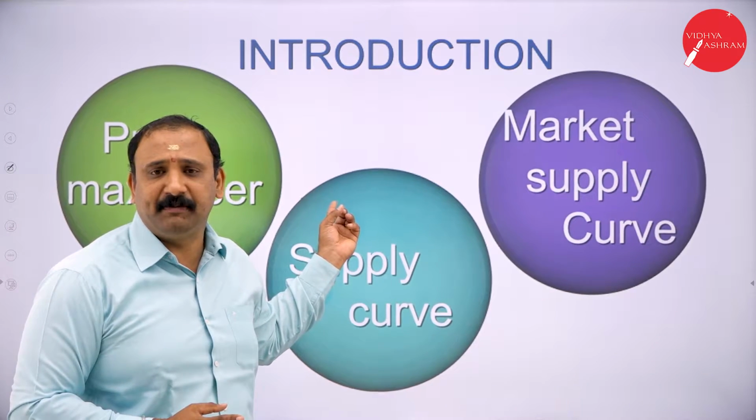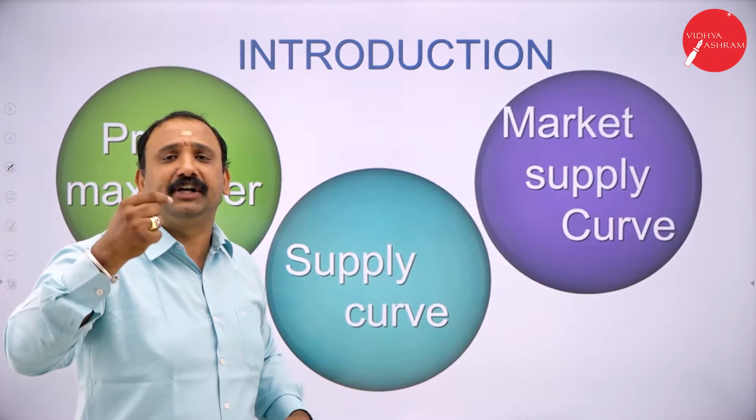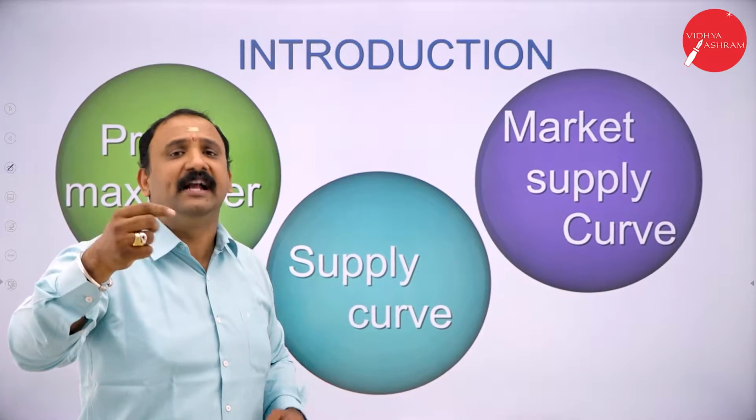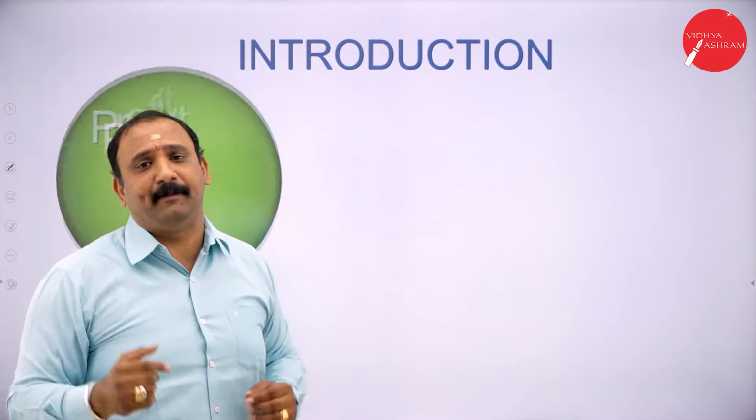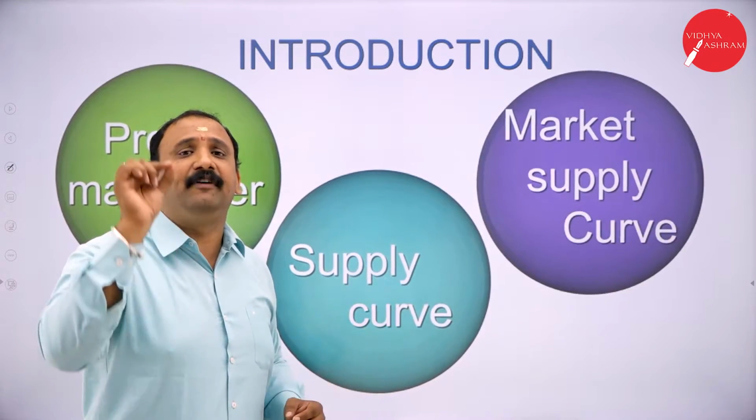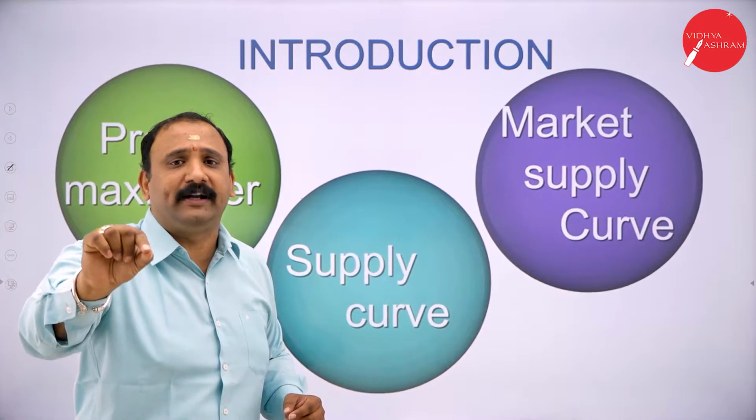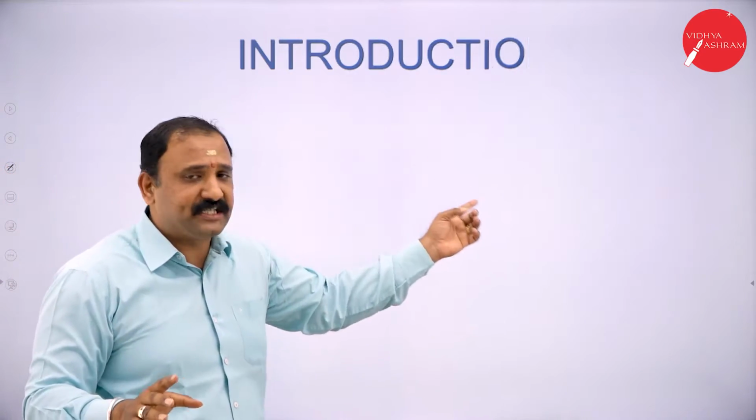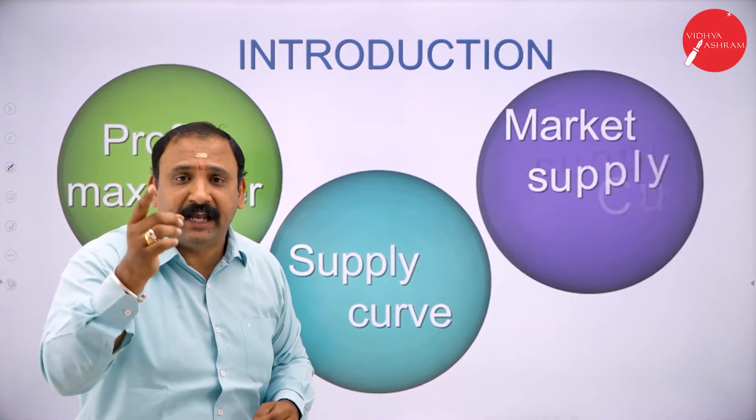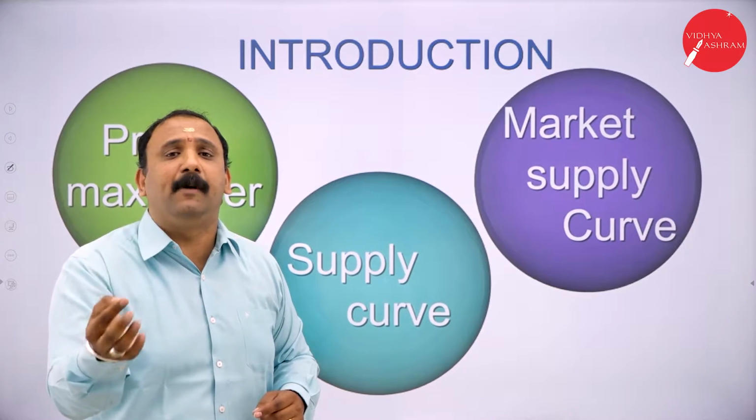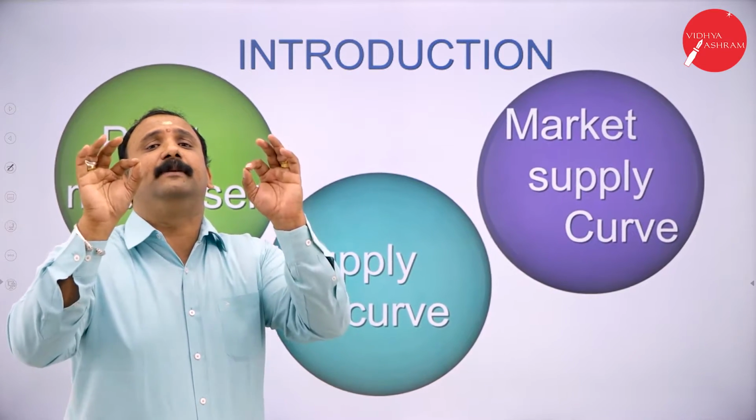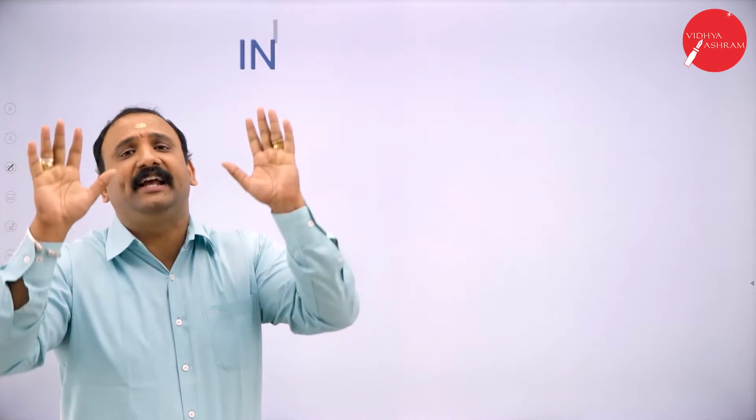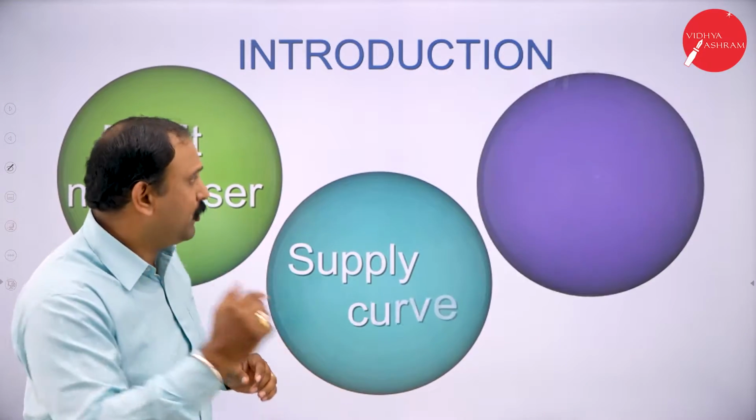Profit maximizer means the aim and intention to maximize my profit at any given point of time. Supply curve means availability of the product at any time in the market. Market supply curve means, depending upon the need, depending upon the demand, the availability of the product in the market. Going forward,